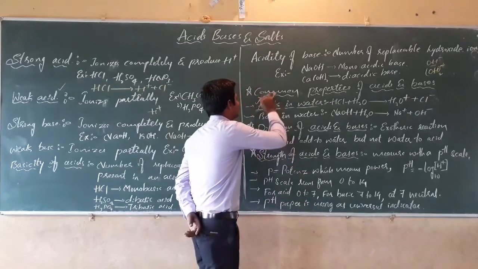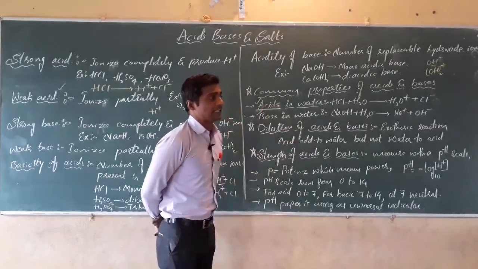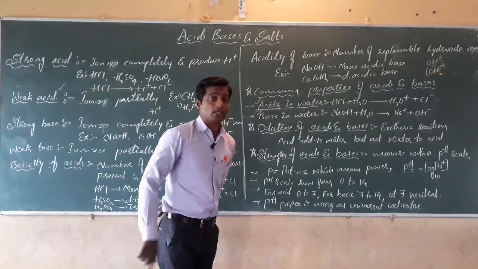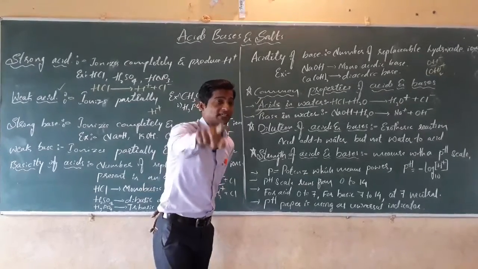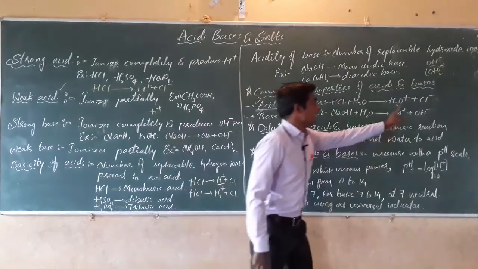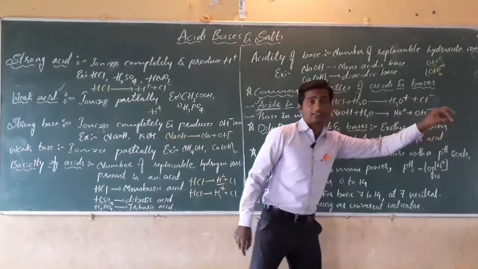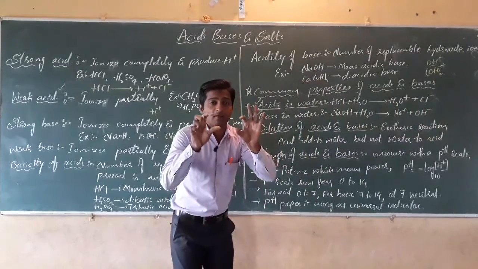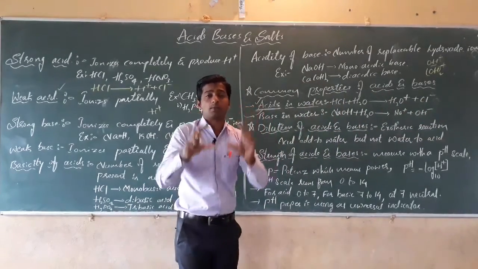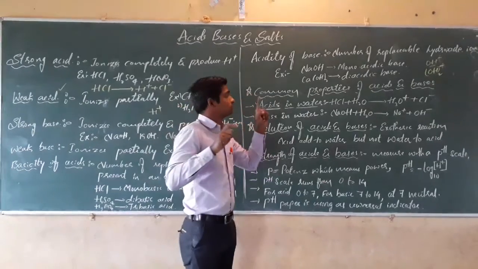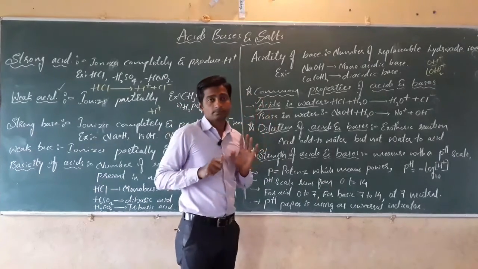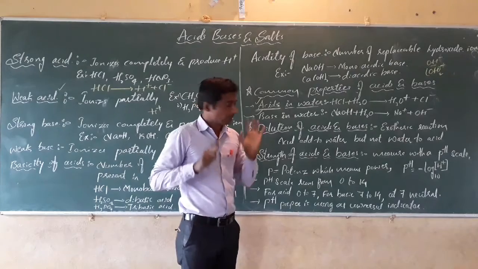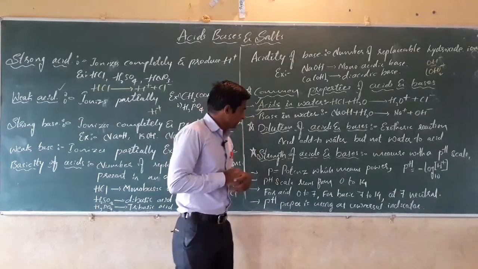Both acids and bases conduct electricity in aqueous solution because both produce ions in the aqueous solution. That is the only common behavior, the common property, that acids and bases have. Isn't it?